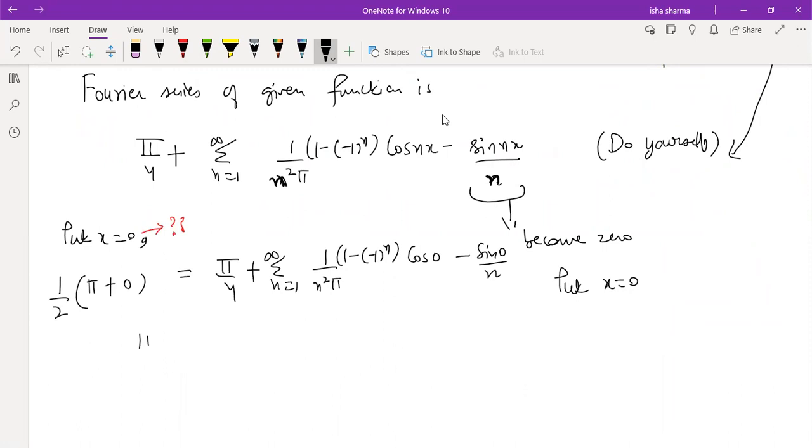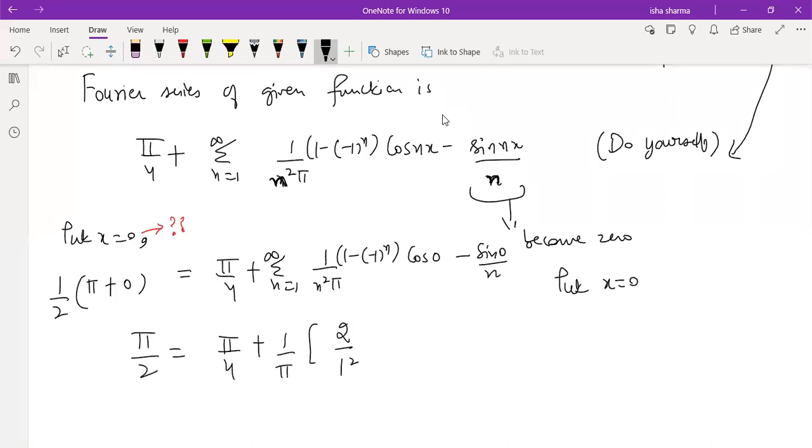So it is basically pi by 2 is equal to pi by 4 plus, now I need to expand the series because of the way they are asking us to prove. So you start by putting n is equal to 1. You can take 1 by pi common. When you put n is equal to 1, this is 1 minus, and this is going to be minus 1 raised to power 1, which is minus 1. So it is going to be plus 1, 2 by 1 square, right?